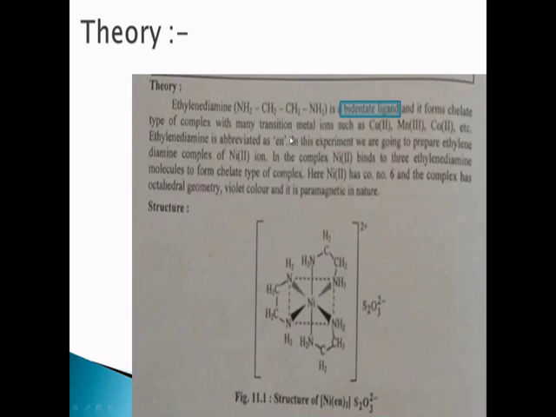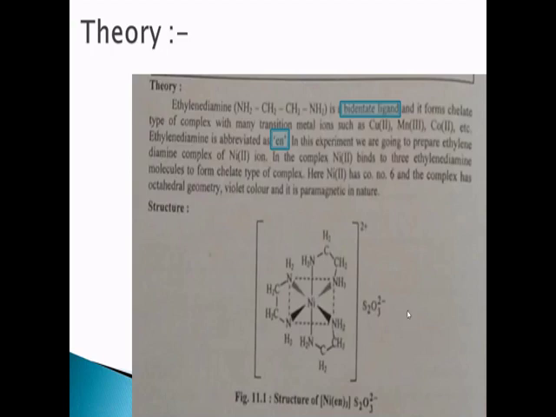Now ethylene diamine is a quite lengthy name and it is difficult to write in the chemical molecular formula of the complex. So it is abbreviated as EN. See, it is abbreviated as EN. So while writing the molecular formula of any coordination complex containing ethylene diamine as a ligand, you have to write down EN for ethylene diamine. See, it is written over here. Now we will move towards the next property.